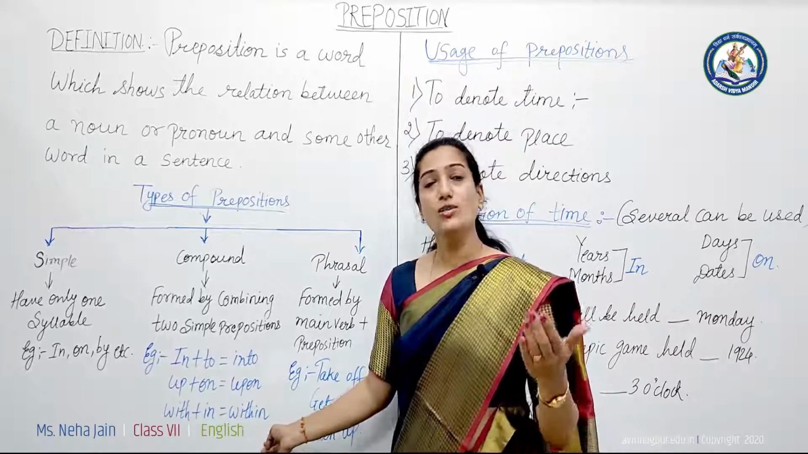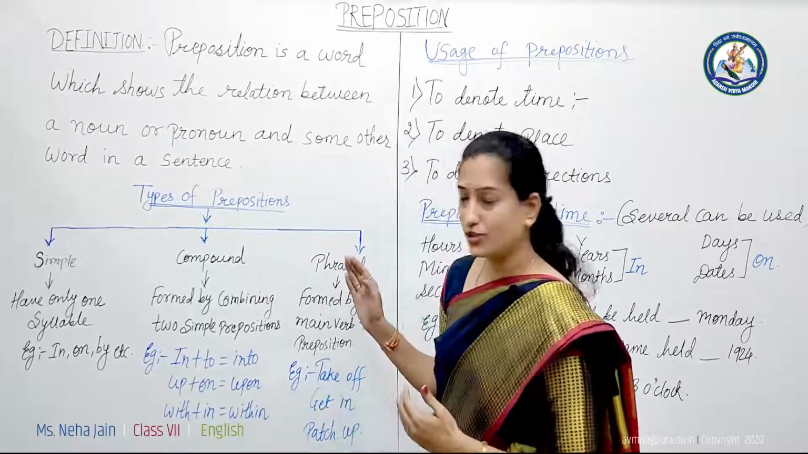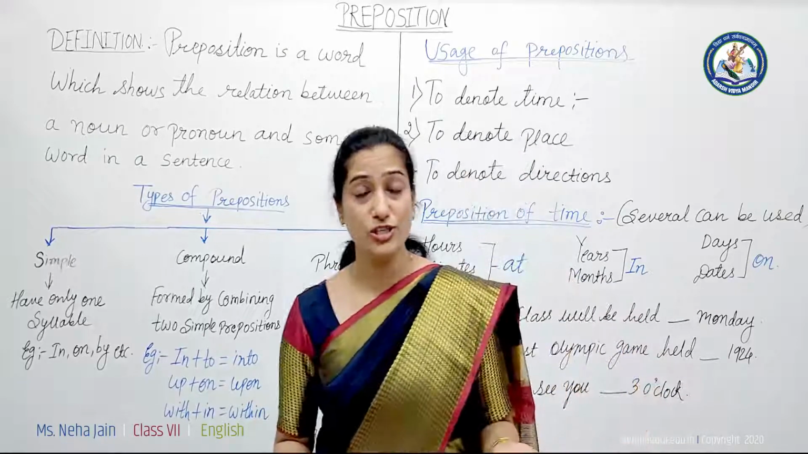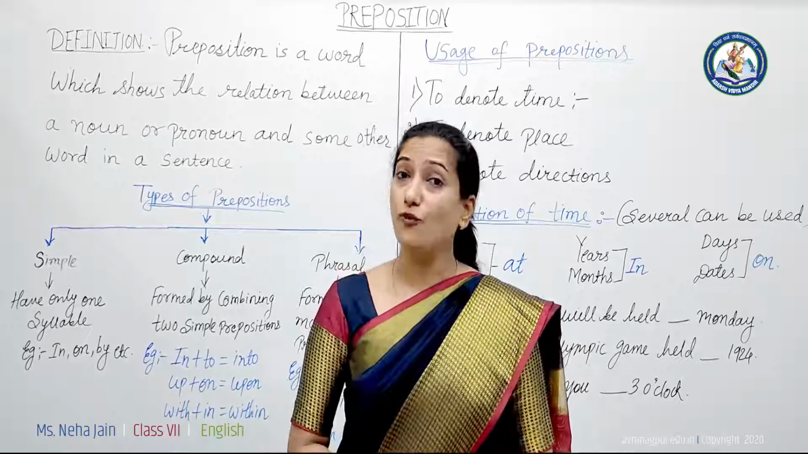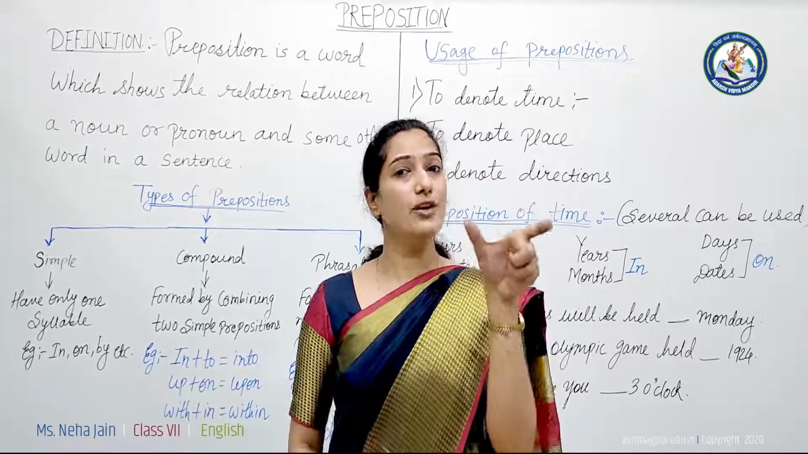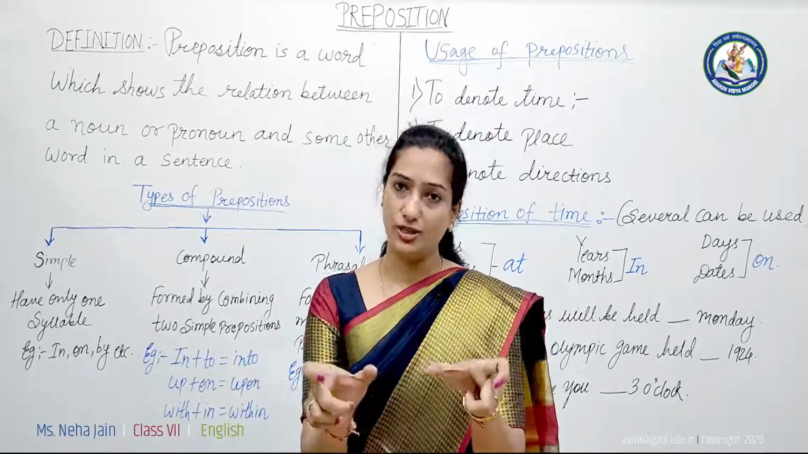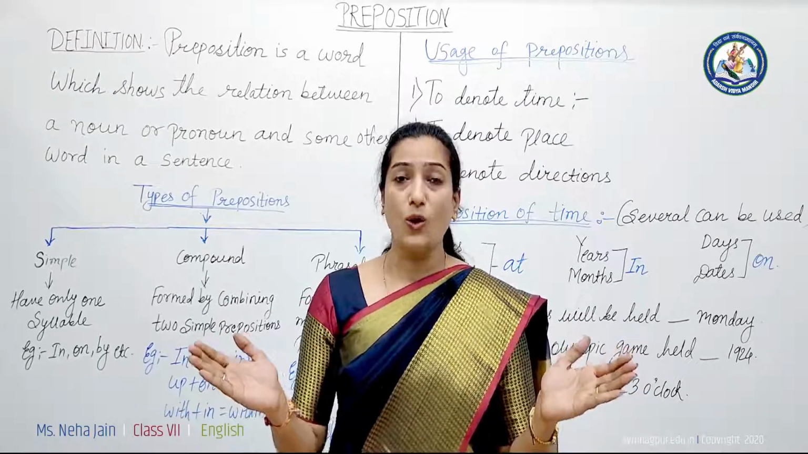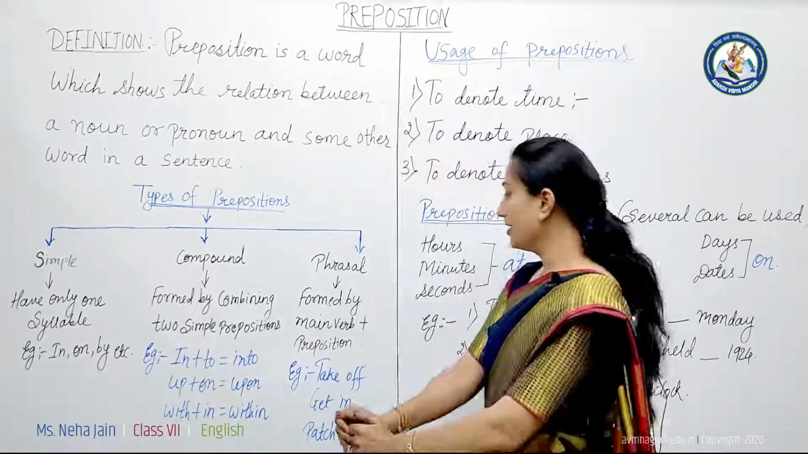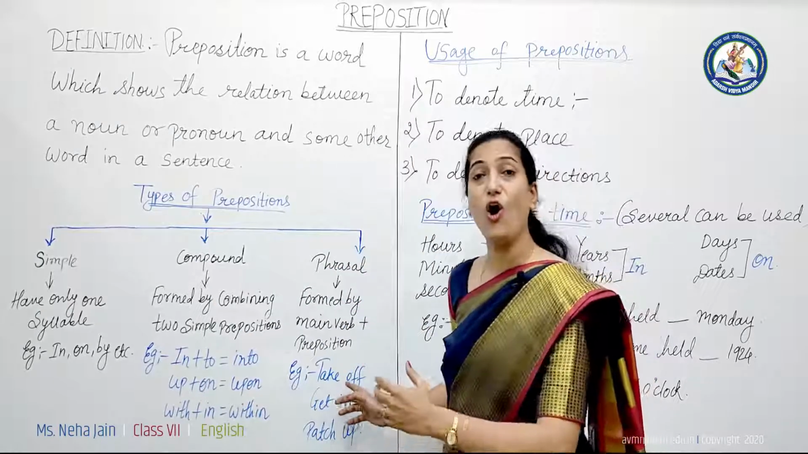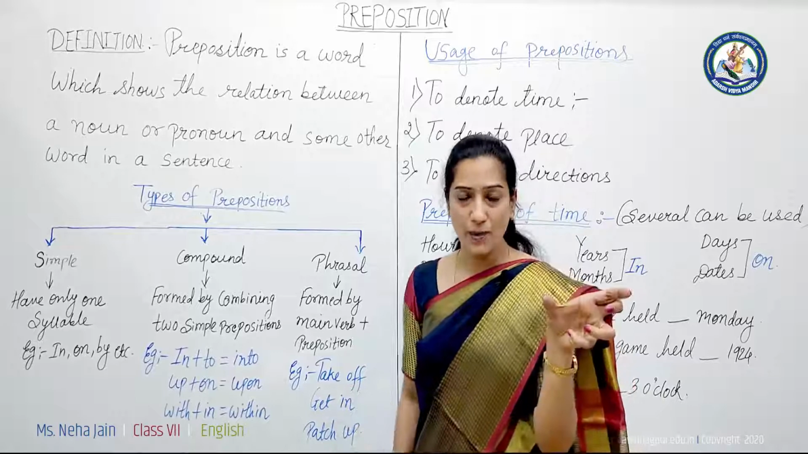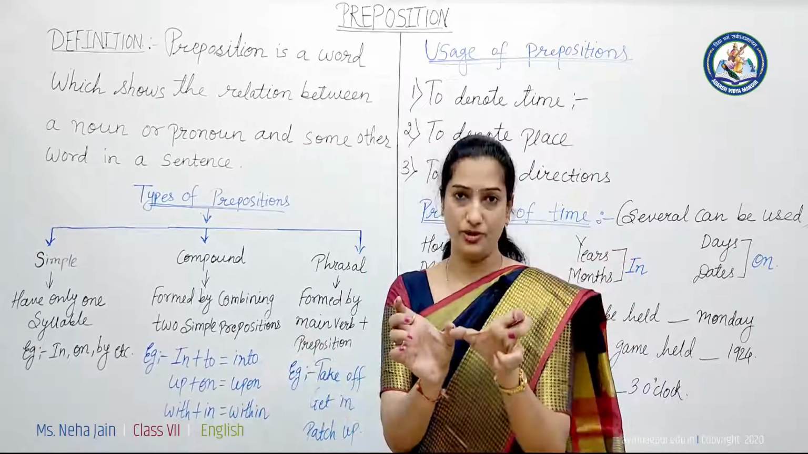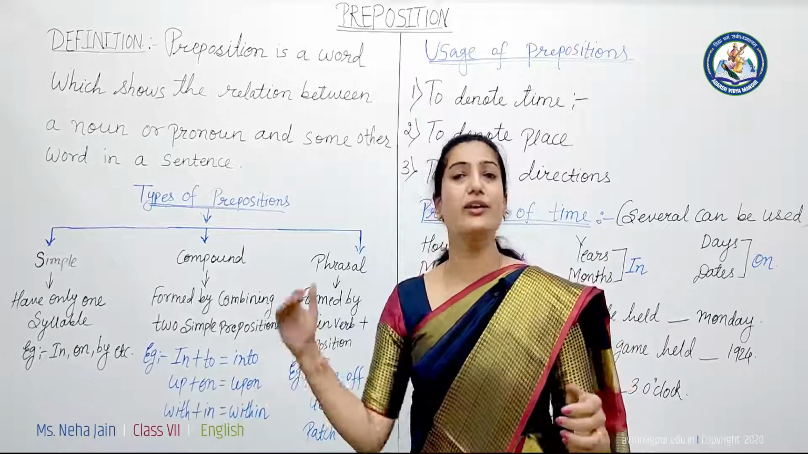Okay. Now see the third kind of preposition, that is phrasal prepositions. Now what are phrasal prepositions? Phrasal prepositions are formed by combining one verb with a preposition. Then it is a phrasal preposition. Now let's have the example. Here we have take off. Okay, take is a verb and off is a preposition. Now we are combining them. Take off. We used to say that the plane takes off.